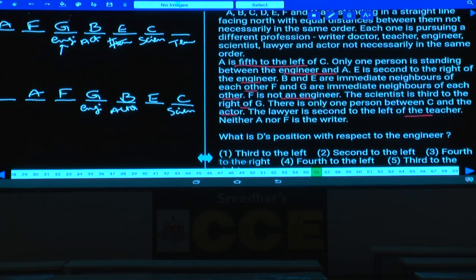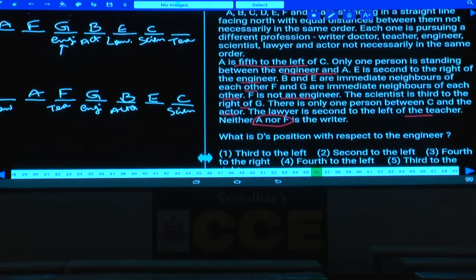As lawyer is seated second to the left of the teacher, here there is a possibility for this lawyer and the teacher. Now this is a lawyer, seated second to the left of whom? Second to the left of the teacher. Here also lawyer is seated second to the left of the teacher, and this person is the teacher. Neither A nor F is the writer.